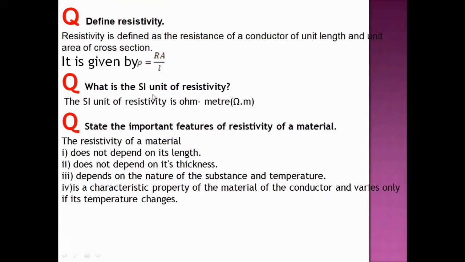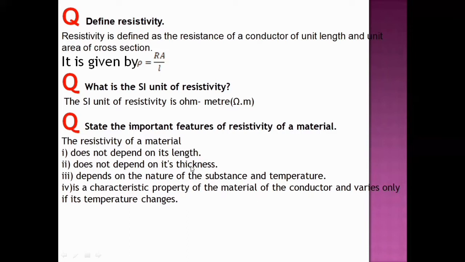What is the SI unit of resistivity? The SI unit of resistivity is ohm meter, that is, omega meter. I have already explained how it comes. Now let us state the important features of resistivity of a material. The resistivity of a material does not depend on its length. If you take a material, for example aluminum, of 1 centimeter or 100 centimeters, the resistivity will be the same. It does not depend on its length. I hope it is clear.